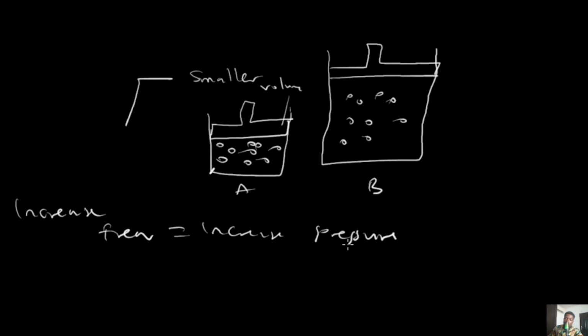So let's take this again. You have a smaller volume, which makes the gases more compact, and once they are more compact, collision between the gases and the walls of the container becomes more prevalent, or increases, hence it increases the pressure.